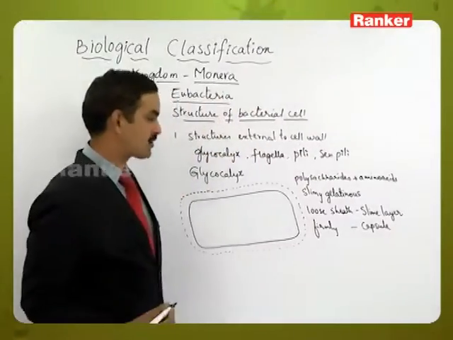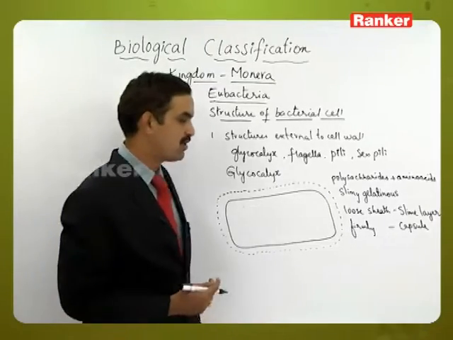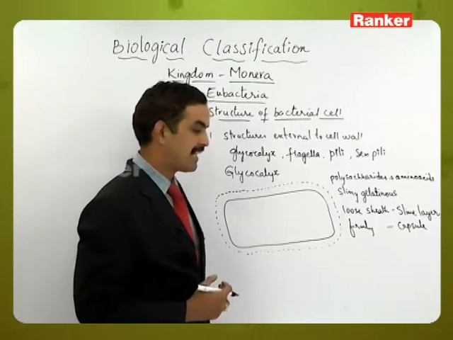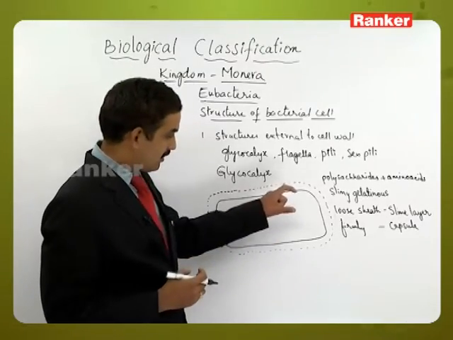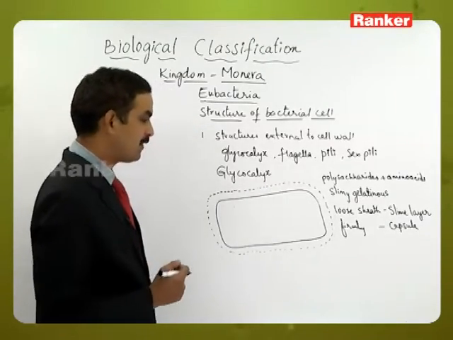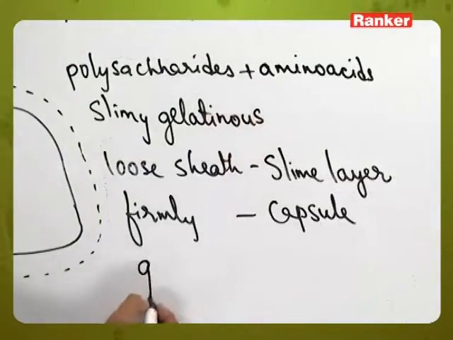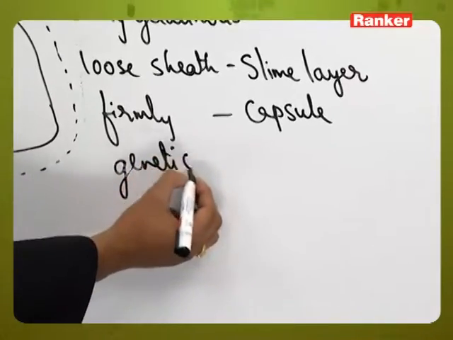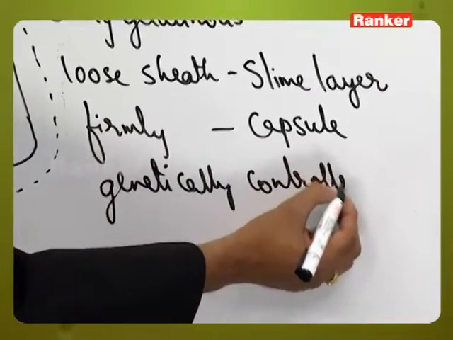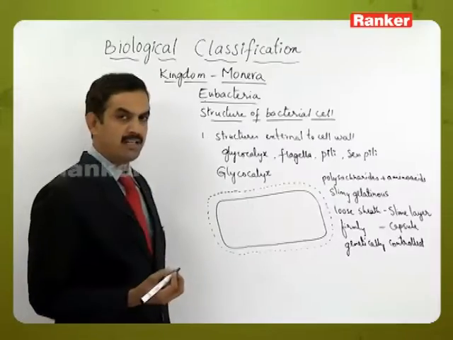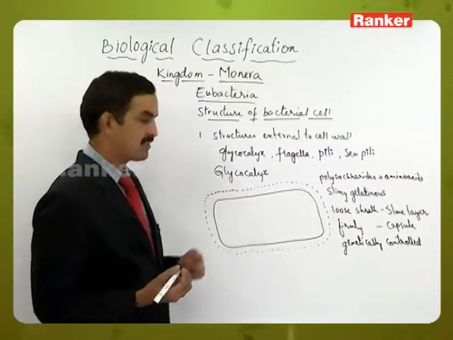Whether it is in the form of slime layer or the capsule, its composition will be made up of polysaccharides and the amino acids. So this nature of loose sheath or firm nature is genetically controlled. And what is the function of the glycocalyx?